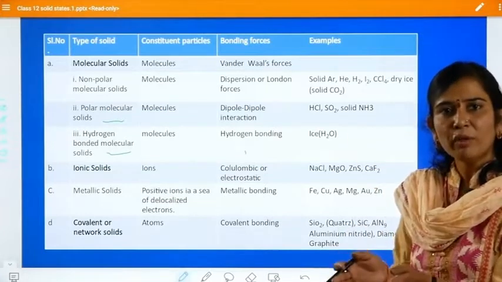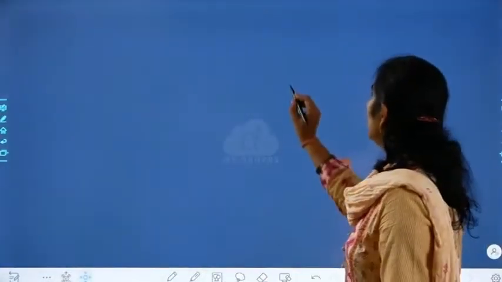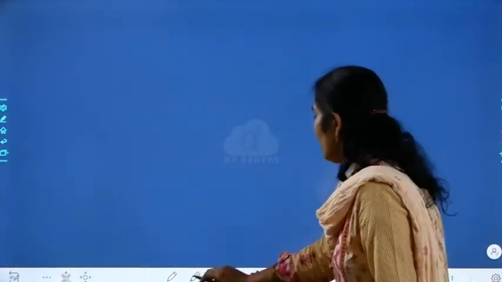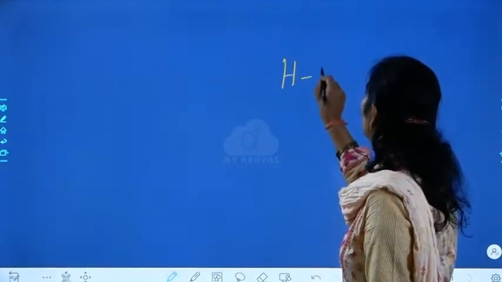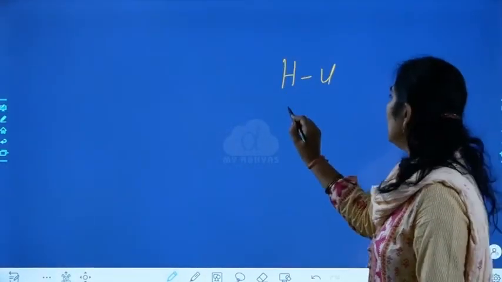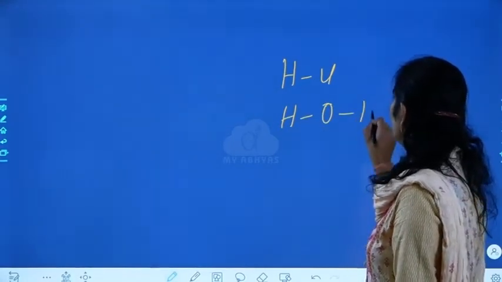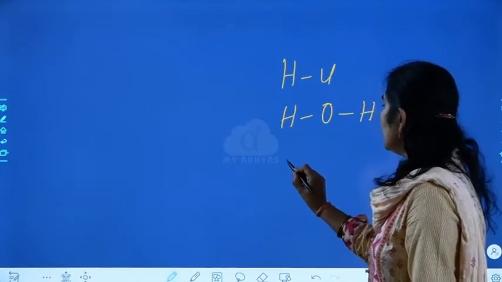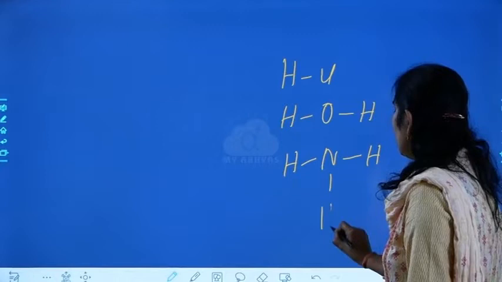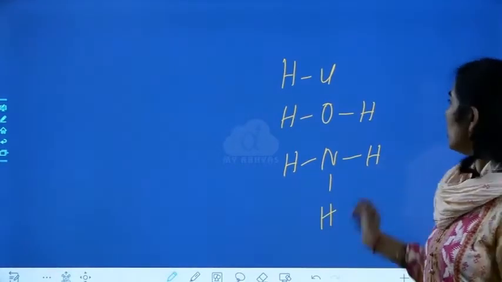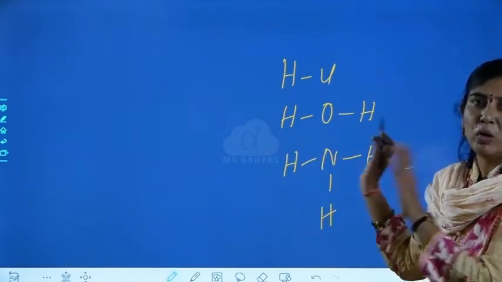But everywhere hydrogen will be there. This I am going to explain. For example, the bond in HCl, the bond between hydrogen and oxygen in water, or the bond between hydrogen and nitrogen in ammonia. These we call hydrogen bonded molecular solids.